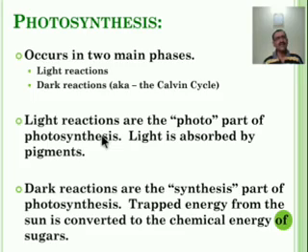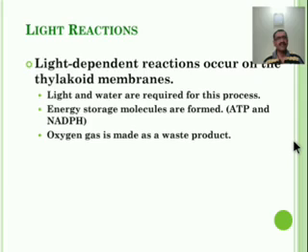In the dark reaction, the synthesis part of the food is undertaken. The trapped energy from the sun is converted into chemical form in the dark reaction.